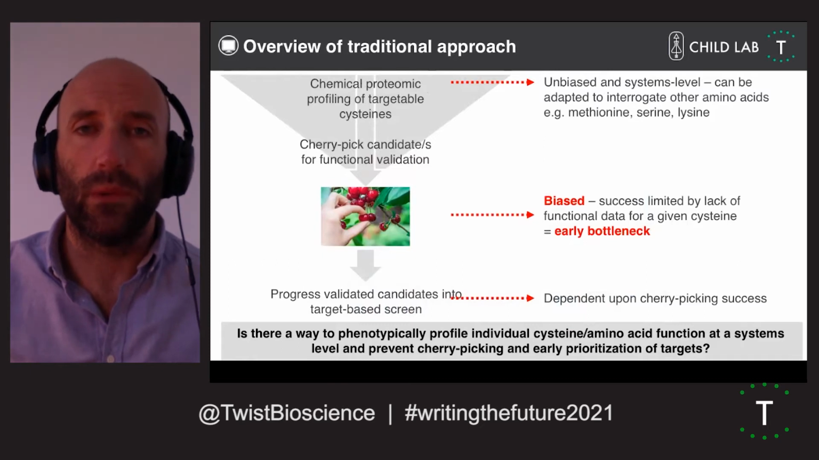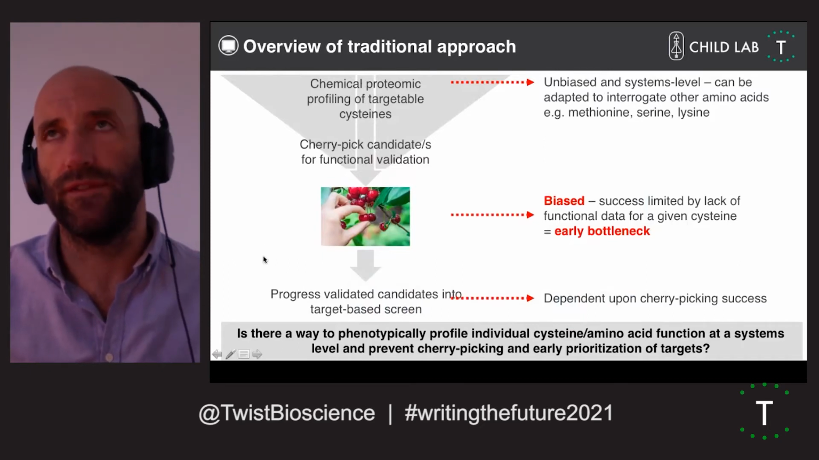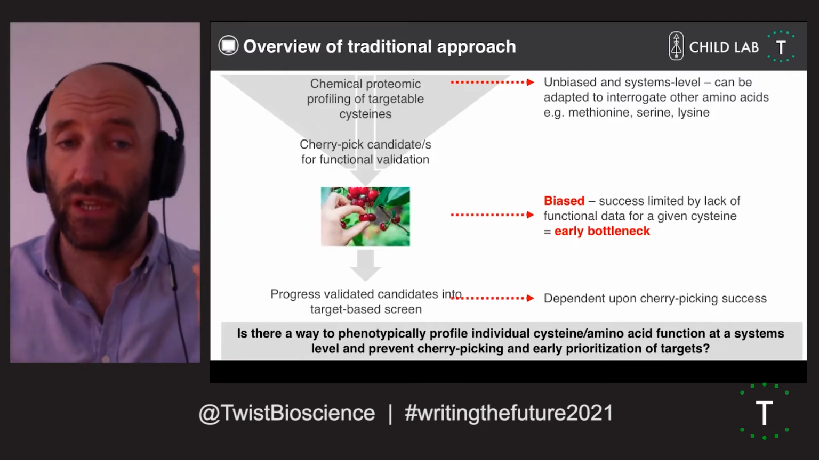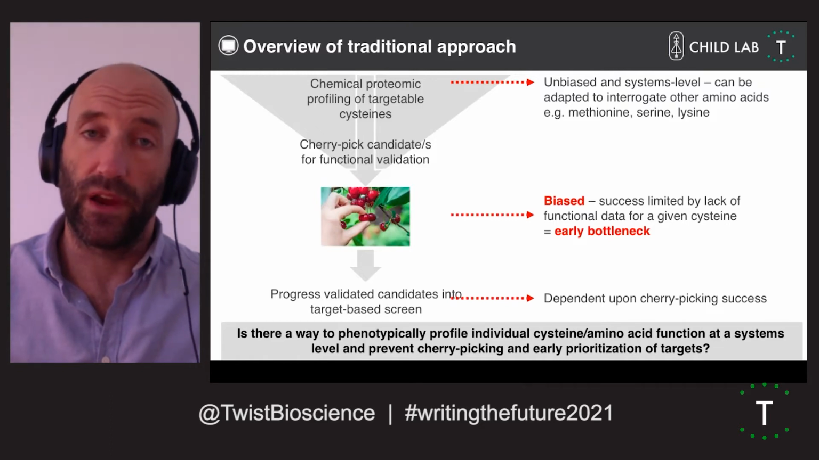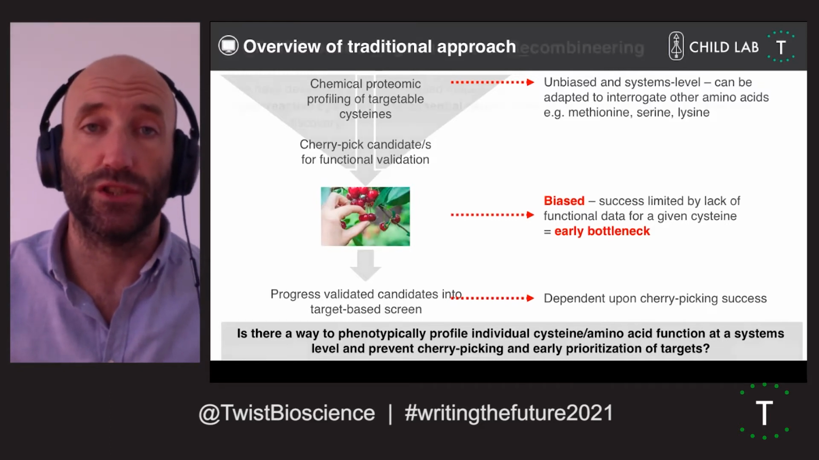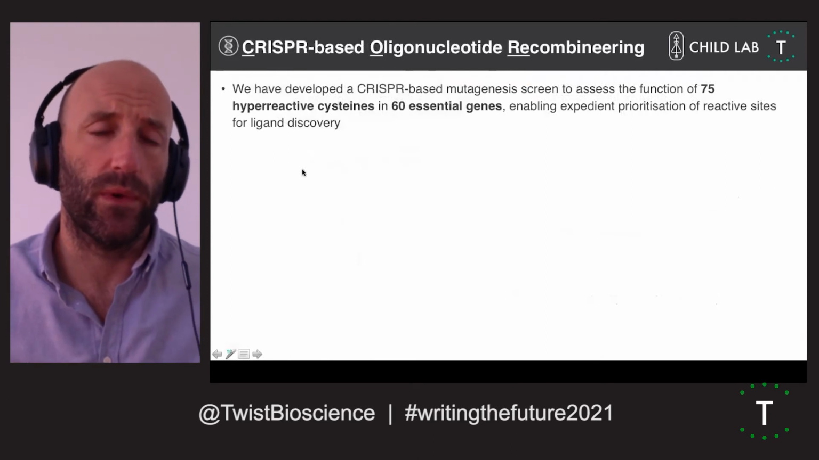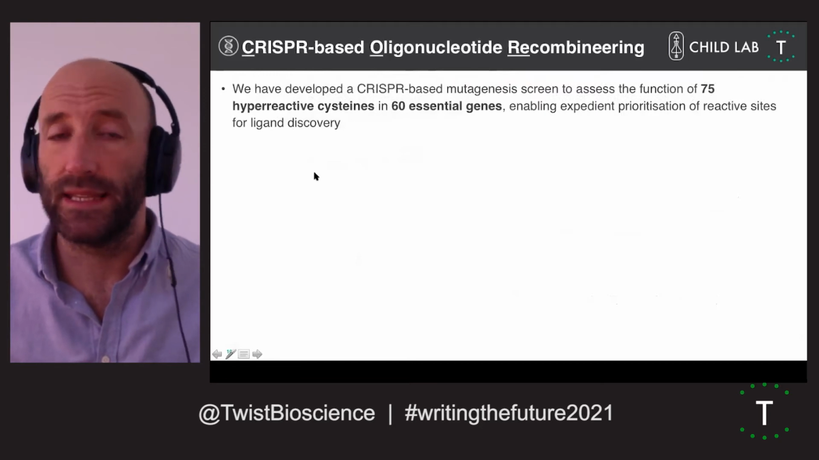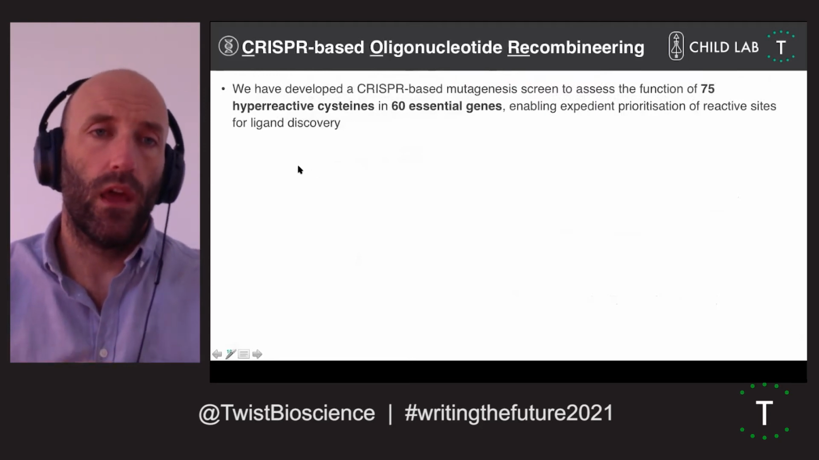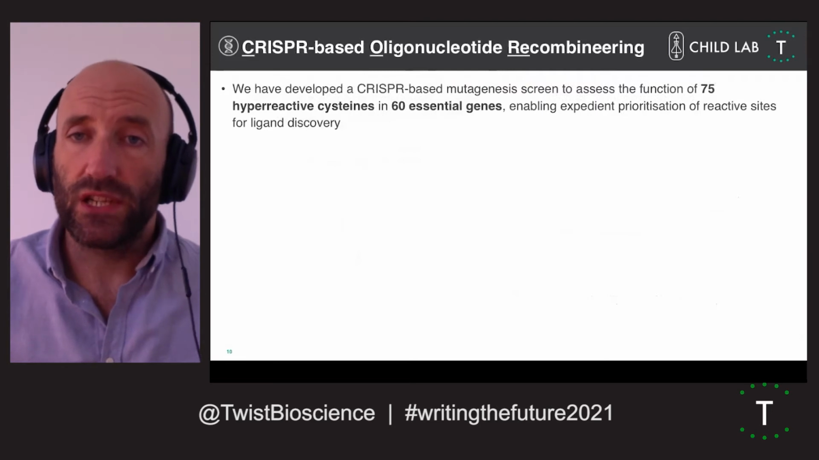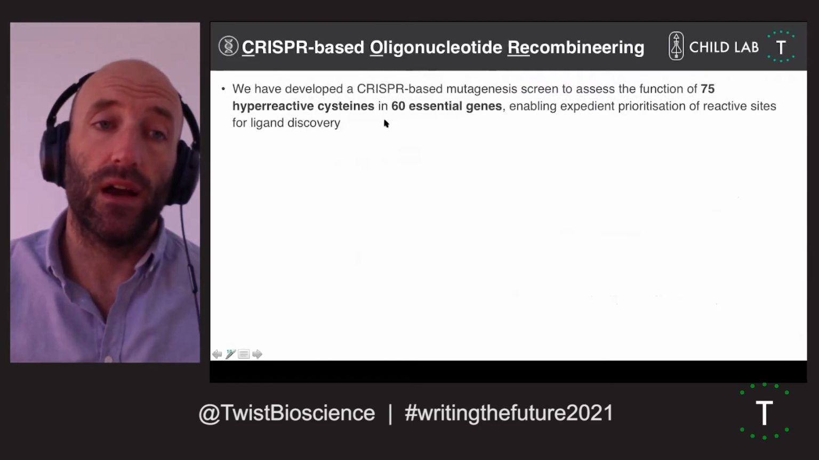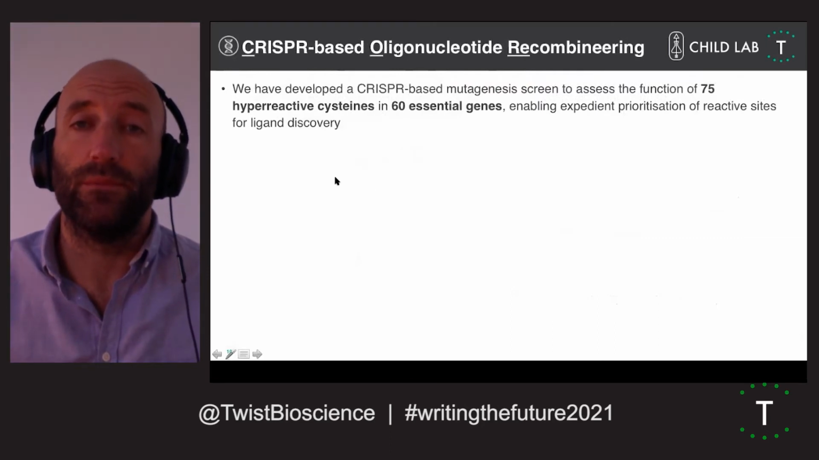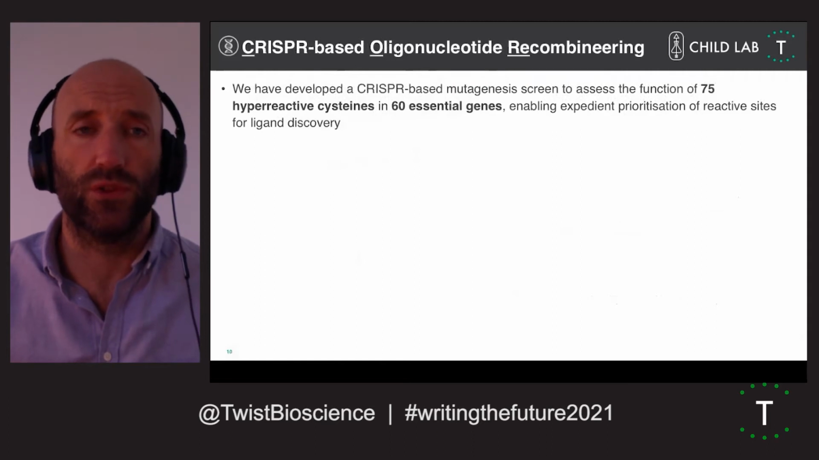So could we come up with a better way to do this? Could we come up with a way to actually phenotypically profile the contribution of individual cysteines or amino acids to protein function in cells, to prevent this early cherry picking and really enable prioritization? The method we came up with we've called CRISPR-based oligo recombineering. It has some parallels with saturation editing that was developed in Jay Shendure's lab. We've developed this method, and we've then used it to profile 75 individual hyperreactive sites in 60 essential genes. And so this enables expedient prioritization of these sites for the first time. I'm going to talk you through that data today.